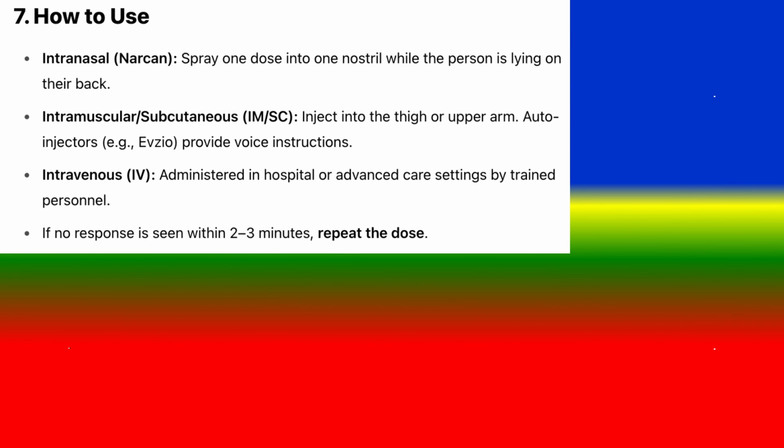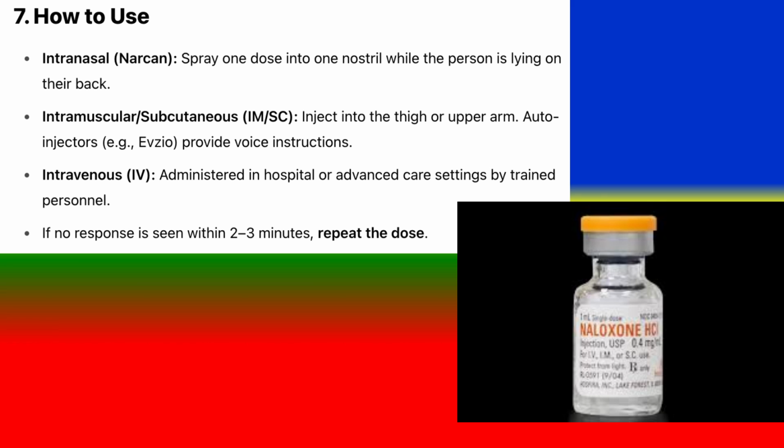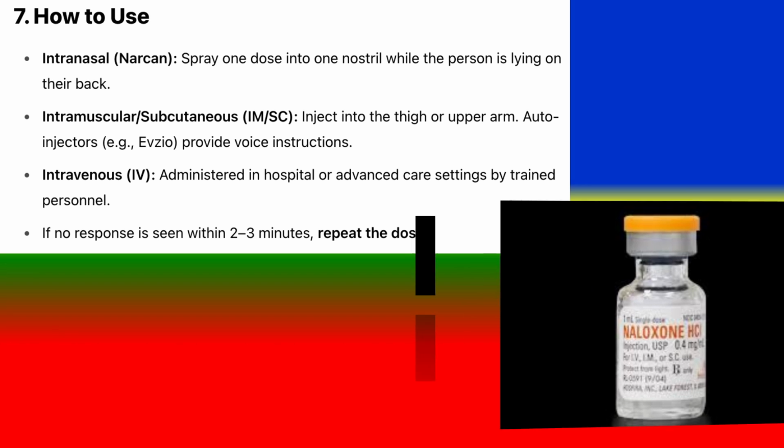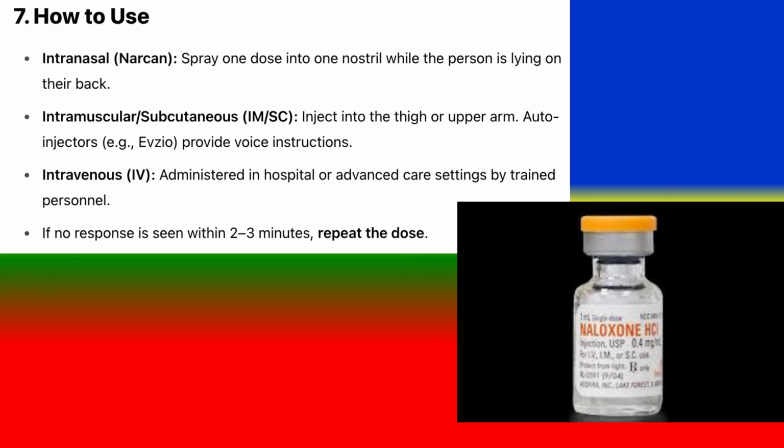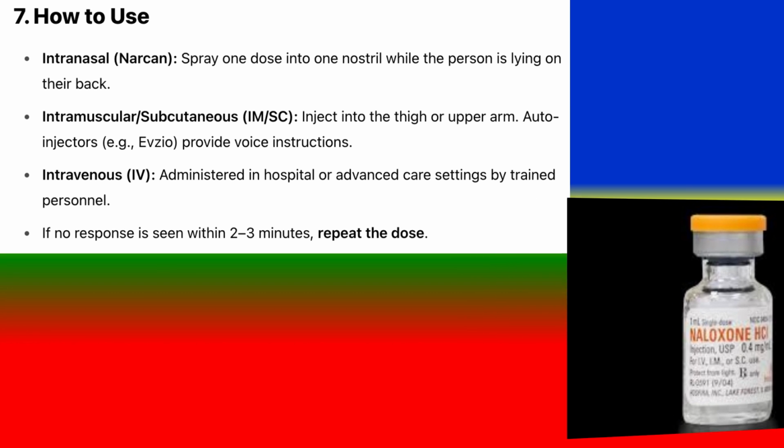7. How to use. Intranasal Narcan: spray 1 dose into 1 nostril while the person is lying on their back. Intramuscular or subcutaneous, IM/SC: inject into the thigh or upper arm. Auto-injectors, Evzio, provide voice instructions. Intravenous, IV: administered in hospital or advanced care settings by trained personnel. If no response is seen within 2-3 minutes, repeat the dose.